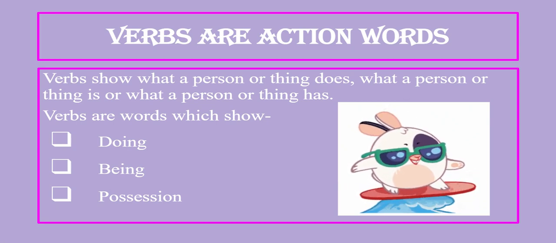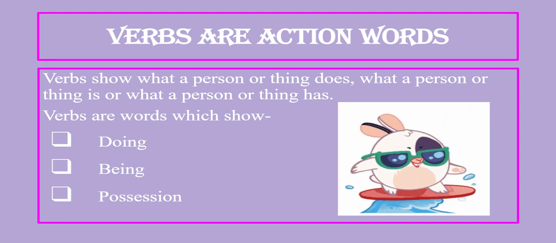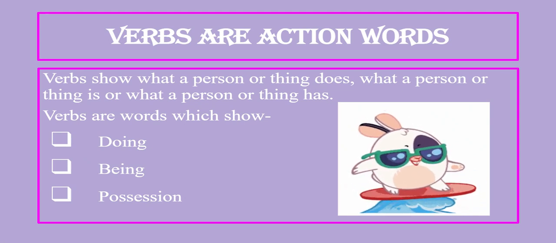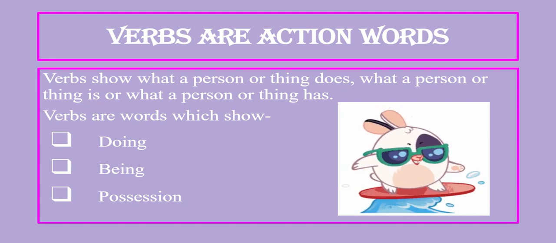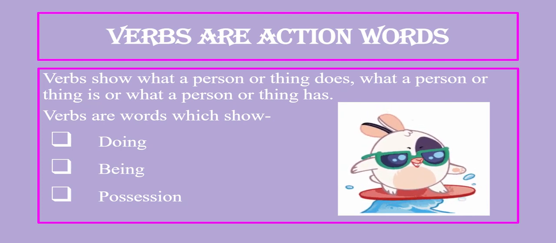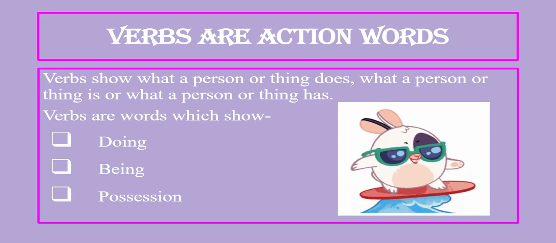And with plural nouns or pronouns, we use plural verbs. If the subject in a sentence is singular, the verb should also be singular. For example, the dog lives in the park. If the subject in a sentence is plural, then the verb should also be plural, like the dogs live in the park.